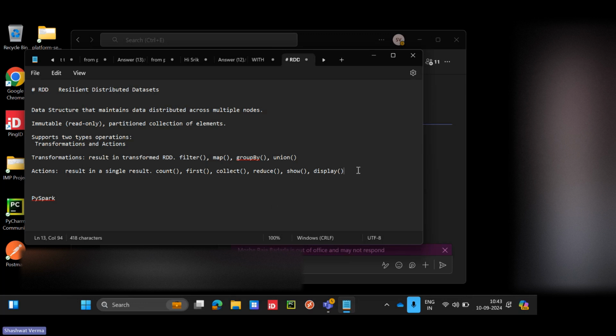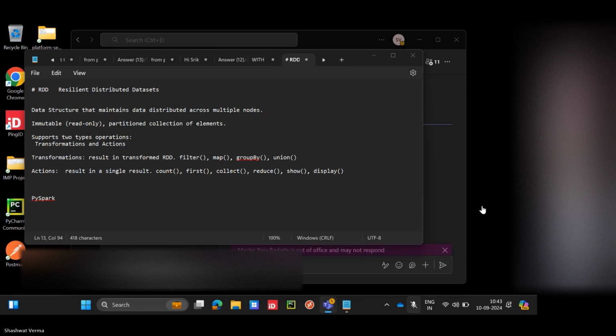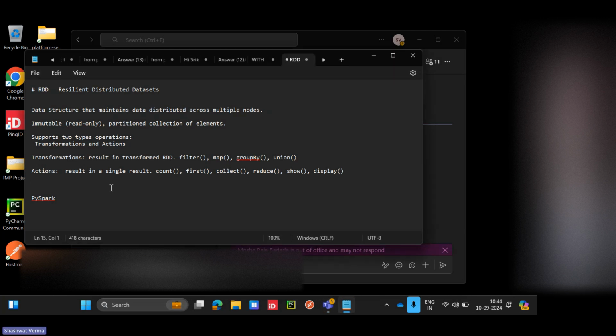But when we call an action like display, show, count and all, it will take time. Then it will start implementing those transformations on top of the data frame. That will take time. That is the difference, right? This is called a DAG, and we can also call it lazy evaluation.